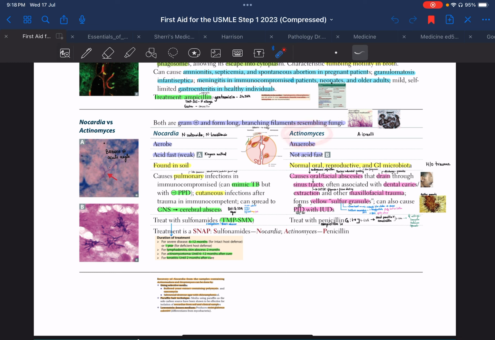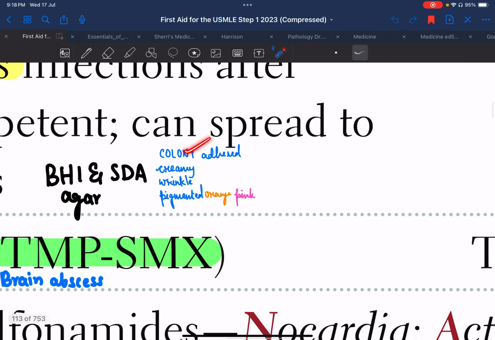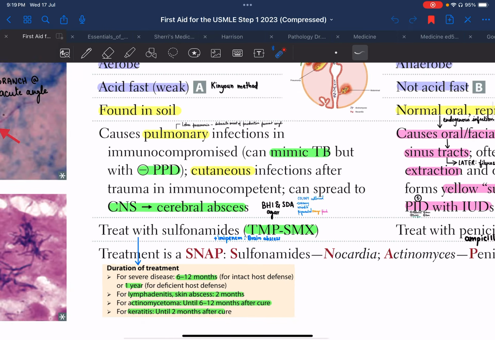Actinomyces, in a typical case, comes with an orofacial abscess with a sinus tract discharging granules. There will be yellow sulfur granules, which are the main thing to take care of in laboratory diagnosis. Over here there can be pulmonary or cutaneous infection or even cerebral abscess. We take the specimen according to wherever the infection is, and we can grow it on BHI or SD agar, and we see colonies which are creamy, wrinkled and have an orangish or pinkish pigment.